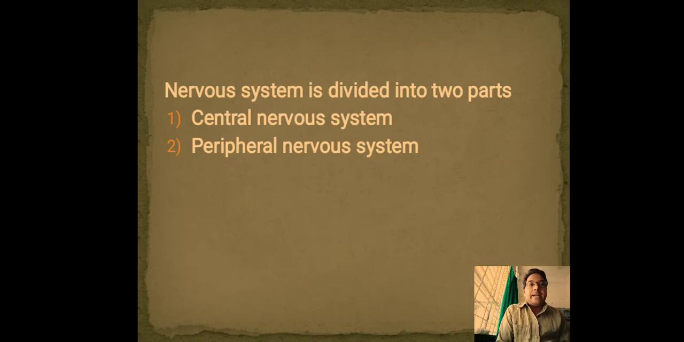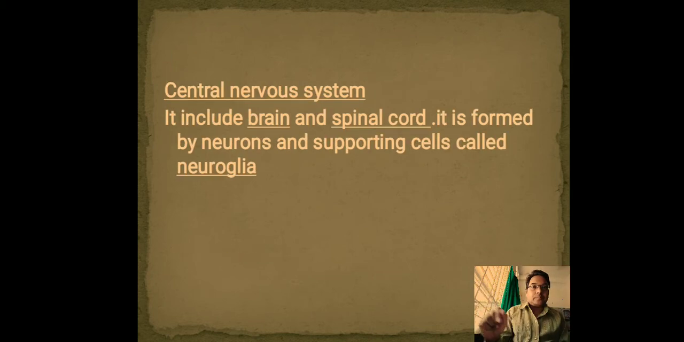Nervous system is divided into two parts: central nervous system and peripheral nervous system. Central nervous system include brain and spinal cord. Central nervous system is formed by the neurons and supporting cells, and those supporting cells are called as neuroglia.